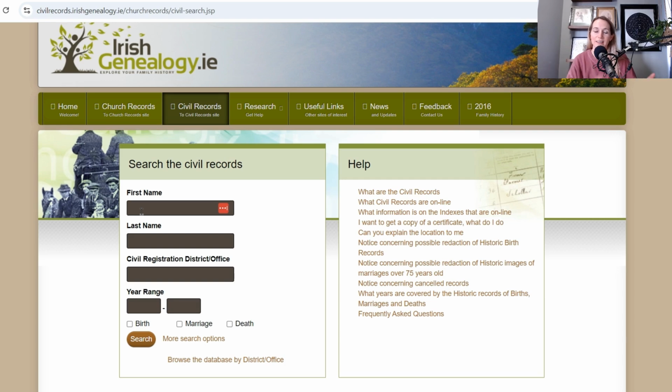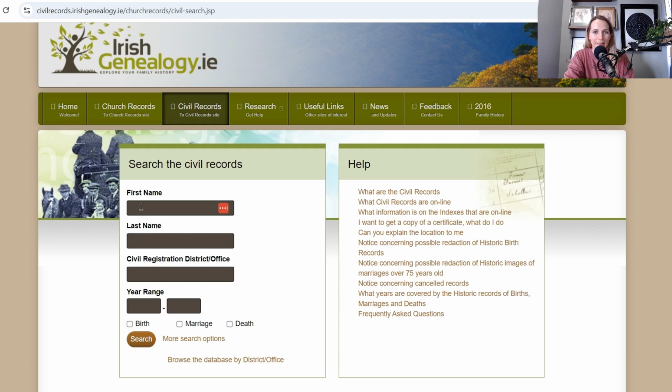If they immigrated to the United States in the late 1800s, maybe they were born in 1867, and you want to find their birth record, you really need to figure out where they lived in Ireland before just looking for a record. Does that make sense? Because there might be lots of people with that same name. How do you know that you've got the right guy in Ireland? Okay, you want to really be able to narrow it down to the location.